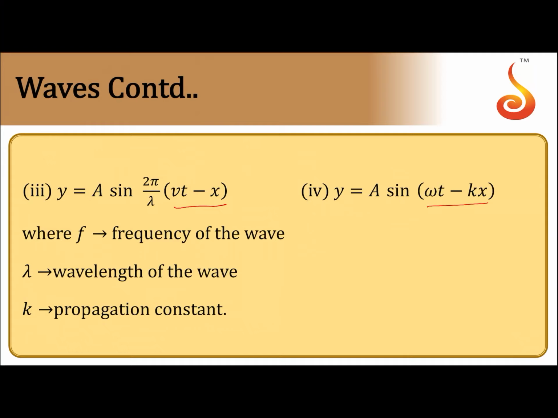All these are the different forms of the wave equation. Here k is called the propagation constant. k is given by 2 pi by lambda, and it is also called the angular wave number.